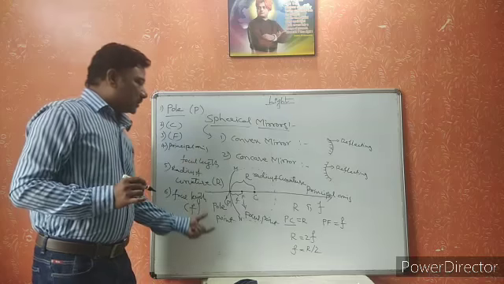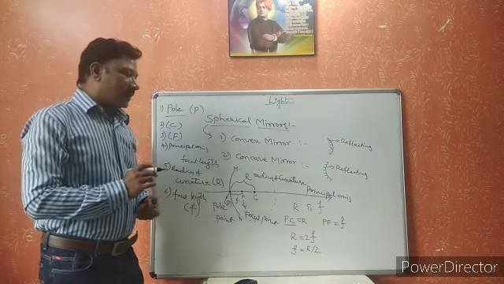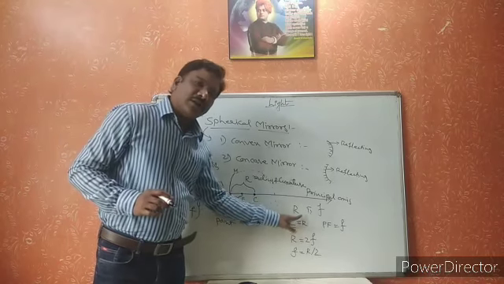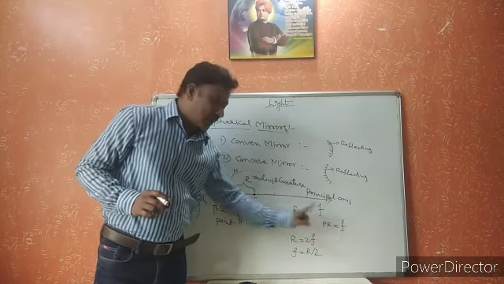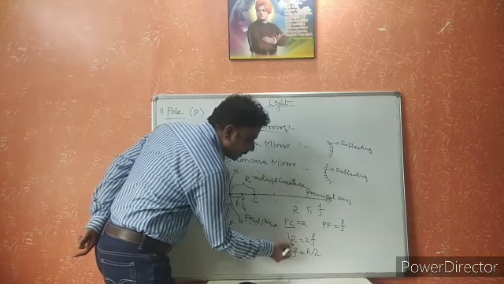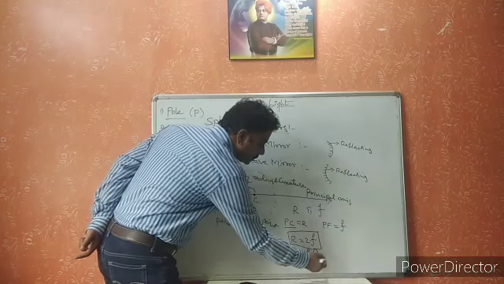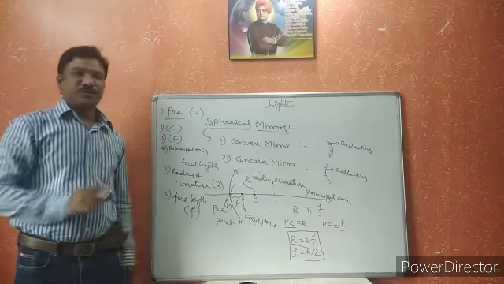So these are the terms related to spherical mirrors and the relation between the radius of curvature and focal length. We should remember these most important relations: R is equal to 2F, F is equal to R by 2.